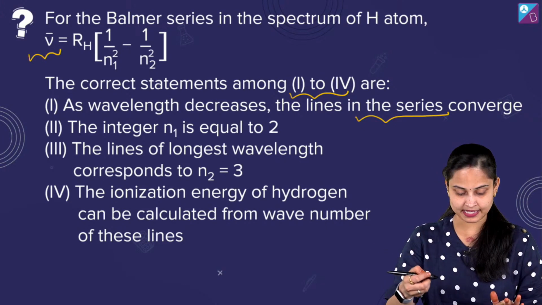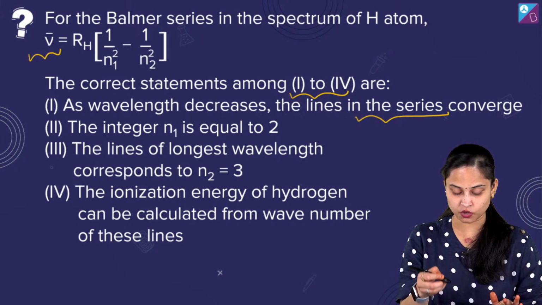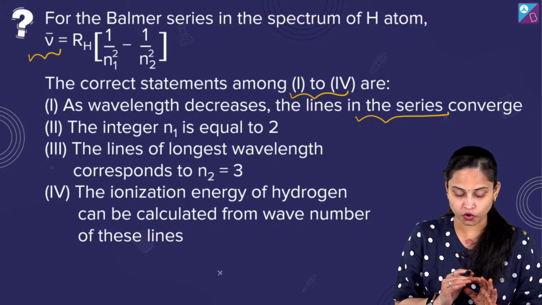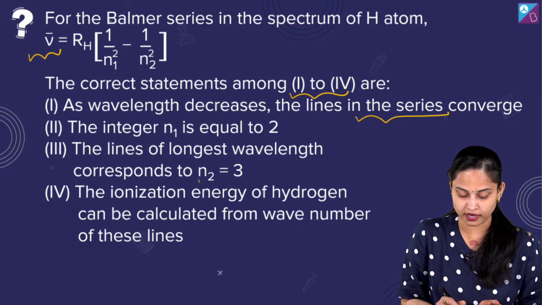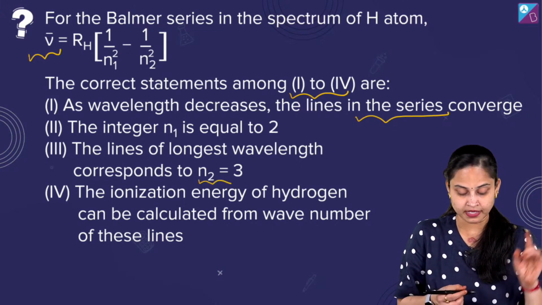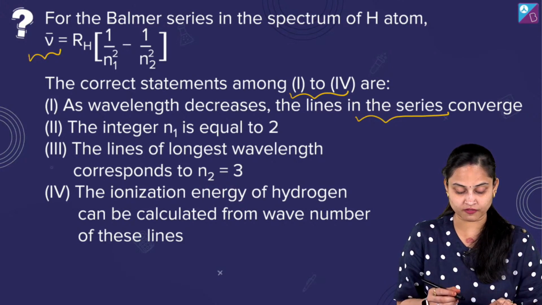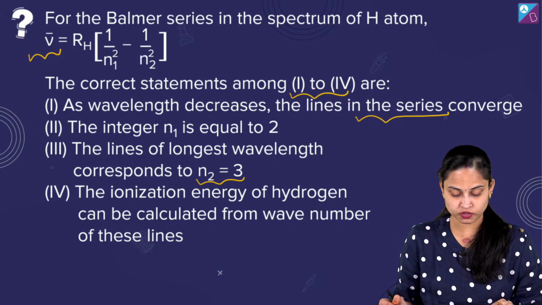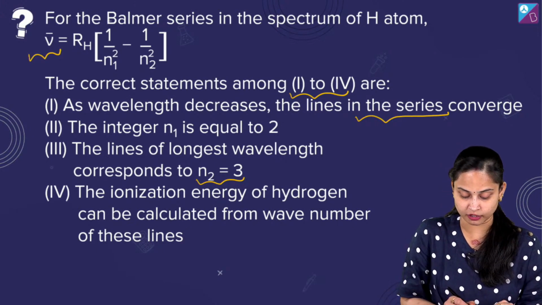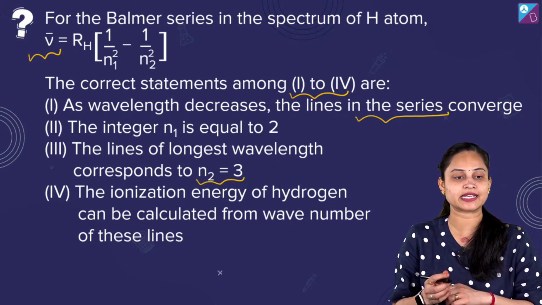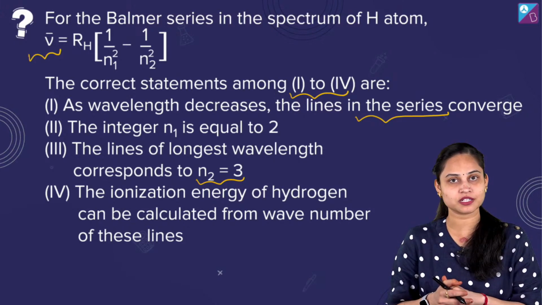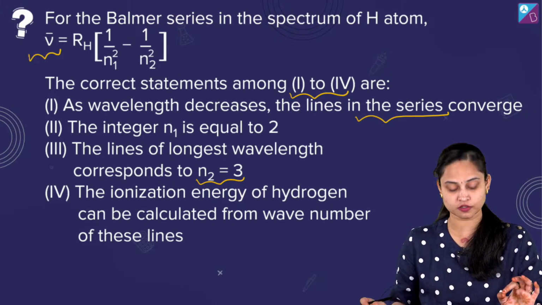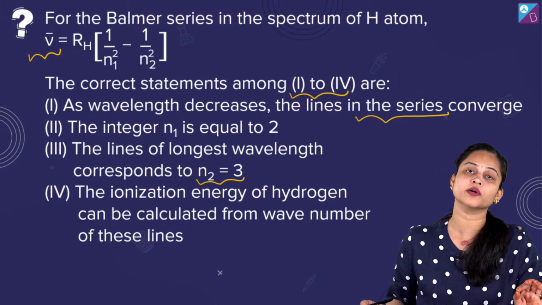Talking about the second statement, the integer n1 is equal to 2. The line of longest wavelength corresponds to n2 equals 3. The ionization energy of the hydrogen can be calculated from the wave number of these lines. So please read the statements carefully and let me know the right answer for the question asked over here.